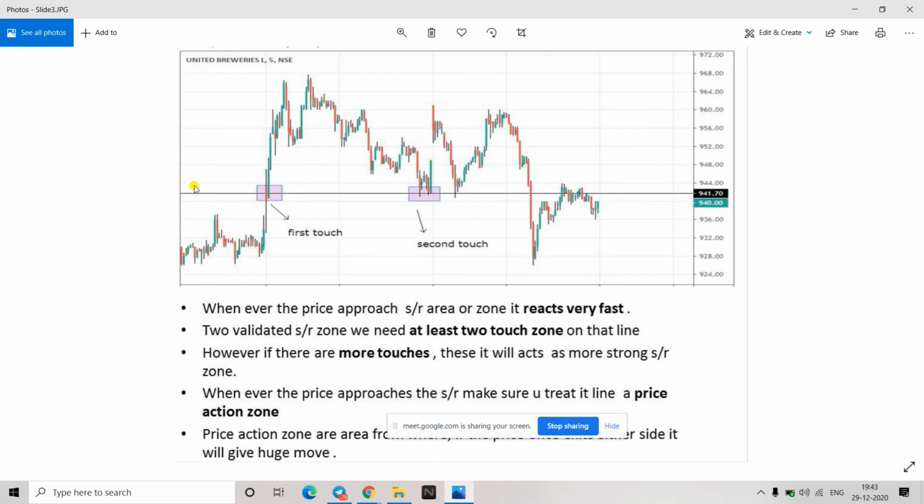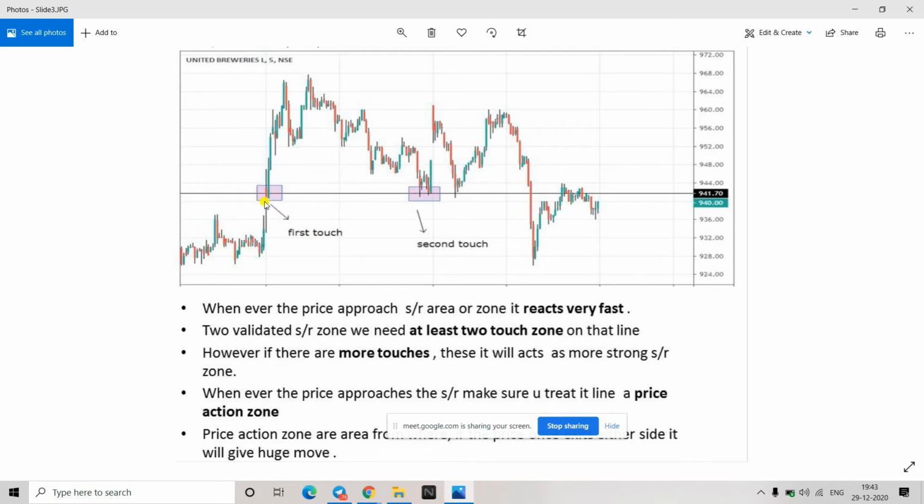Now on the chart, I'll tell you how we will draw support and resistance lines on the live chart. I'll show you, but before that we have to understand a few points: how we classify a line as a support and how we classify a line as a resistance. As you can see on the chart, there is a horizontal line, right? Yes. Good. I have drawn a rectangle over here and a rectangle over here.